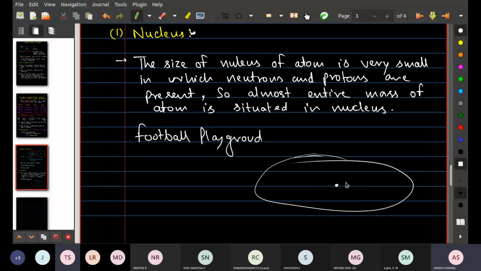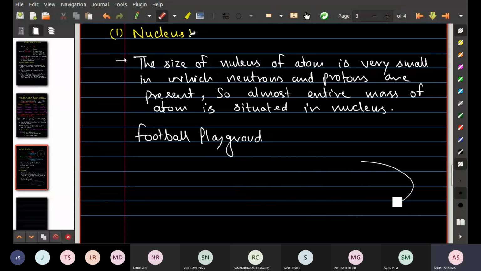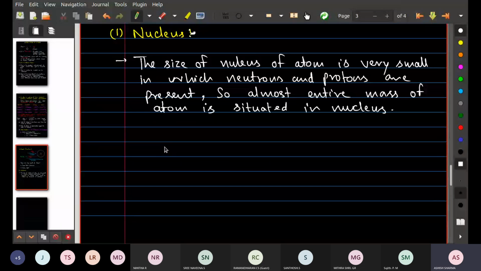Yes, sir. Are you getting my point? As you can see, the size of the football is very, very small as compared to the size of the football playground. Similarly, the atom has a very large space as compared to the space of the nucleus, because the nucleus is just like a football in a football playground. This is only a comparison I'm telling you, but the atom is not this big. This is only for comparison. Anybody have doubt in this? Is this clear to everyone? Yes, sir. Very good.